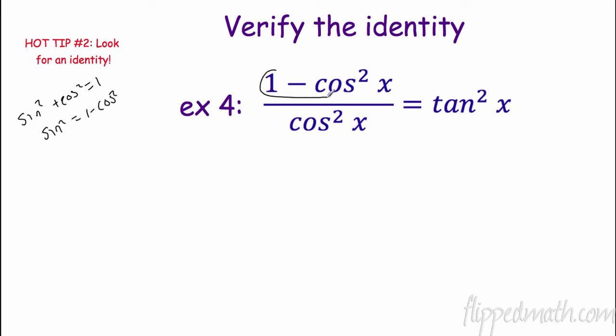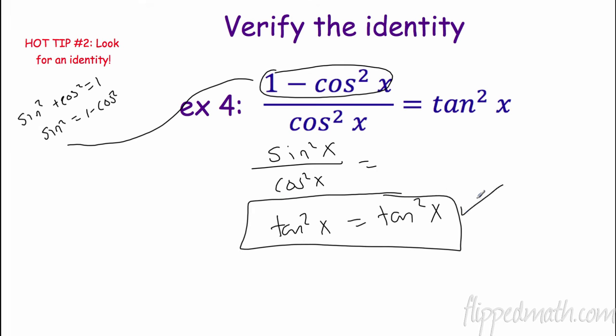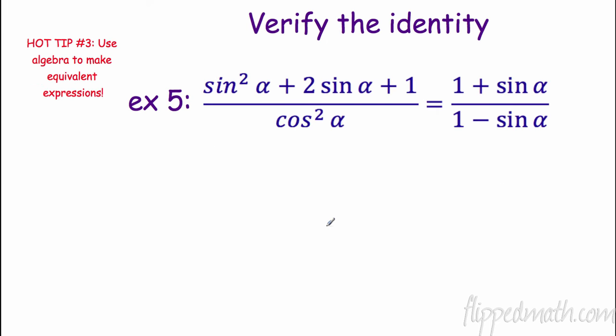Okay, this is what we're talking about. This is an identity. It is equal to sine squared. I am plugging that in right now. Sine squared over cosine squared x. What's that equal? Sine over cosine? Well, that is tangent squared x. And that equals tangent squared x, which is what we wanted. And there we have it. We have verified it. We have proved it. We are amazing. Let's take a look at the next one.